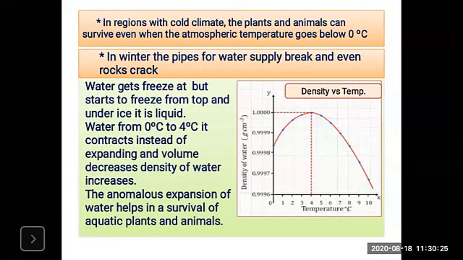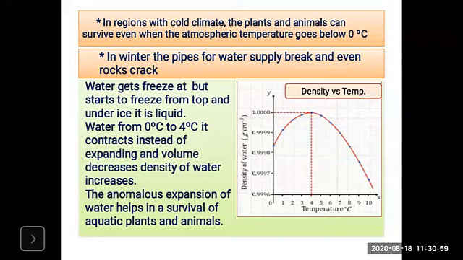The temperature of water near the surface starts falling. When it reaches 4 degrees centigrade, the water contracts, its density increases and it sinks to the bottom. This continues till the temperature of the entire water reaches 4 degrees centigrade.